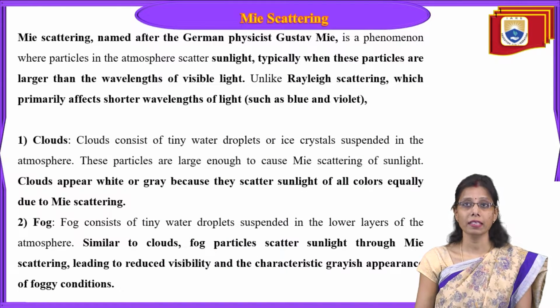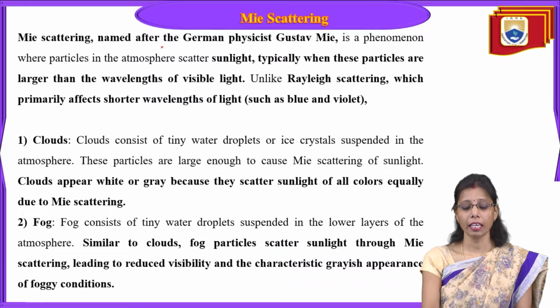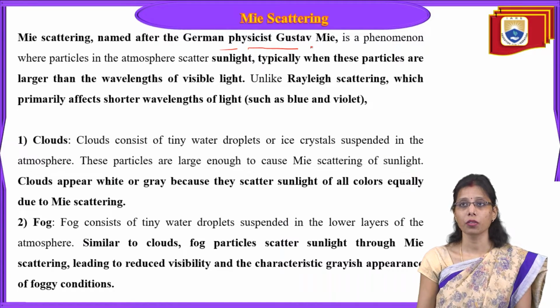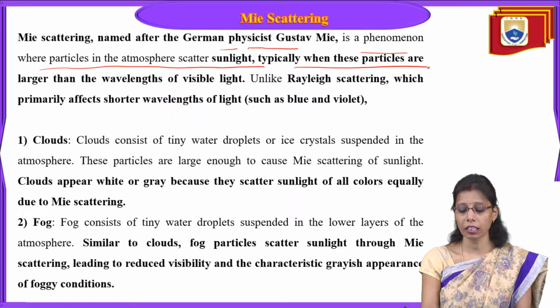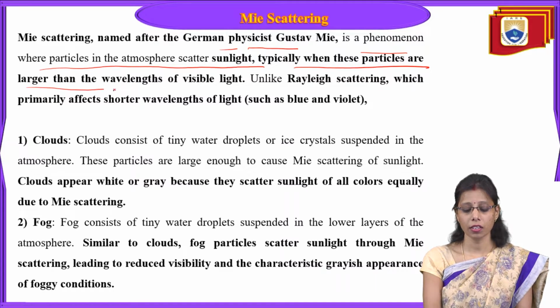Now coming to Mie scattering. Mie scattering is named after the German physicist Gustav Mie and is the phenomenon where particles in the atmosphere scatter sunlight, typically when these particles are larger than the wavelength of visible light.